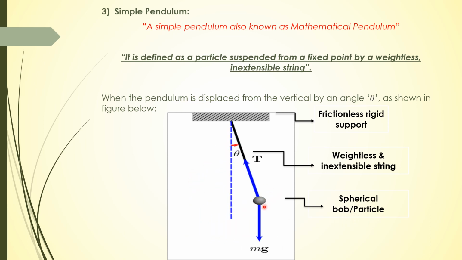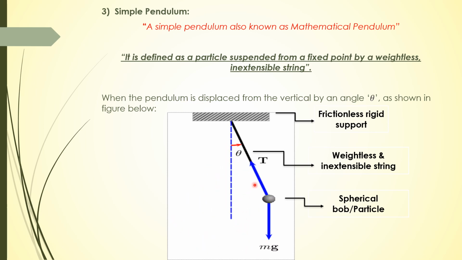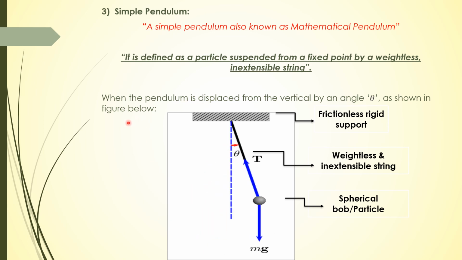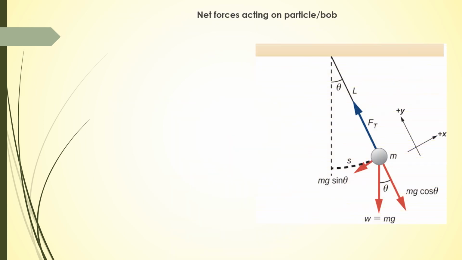The weight of this particle acts perpendicularly downward, while tension acts upward. If you displace it by making an angle theta and release, it will oscillate between two extreme points. Now, a net force is acting on the particle or bob.